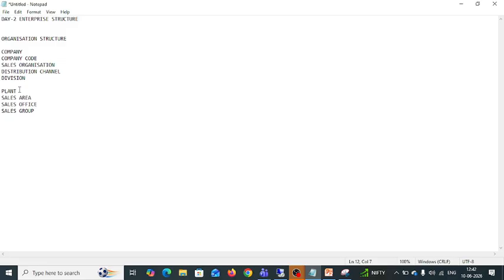What is plant? The plant definition can change based on modules and departments. From the SD point of view, a plant is an organizational unit with logistics that subdivides the enterprise for production, procurement, and material planning.